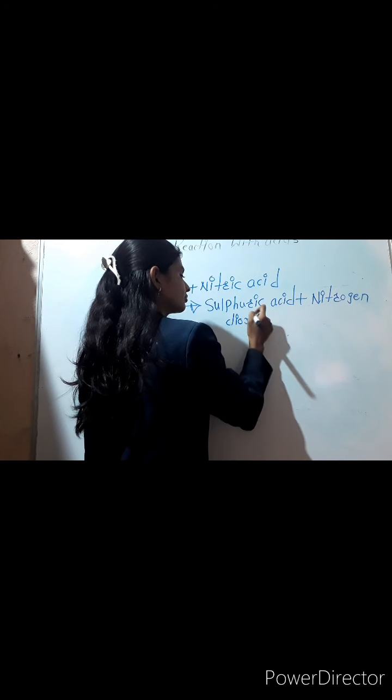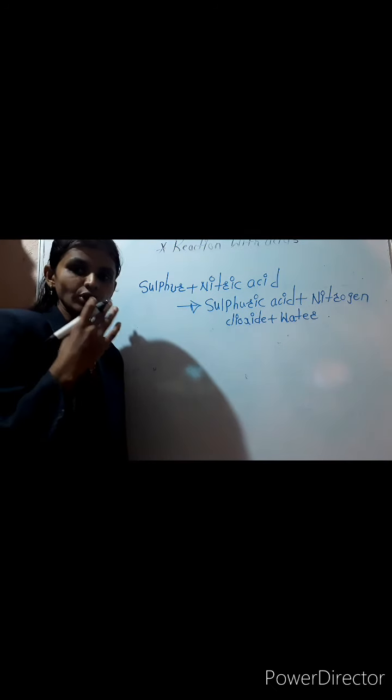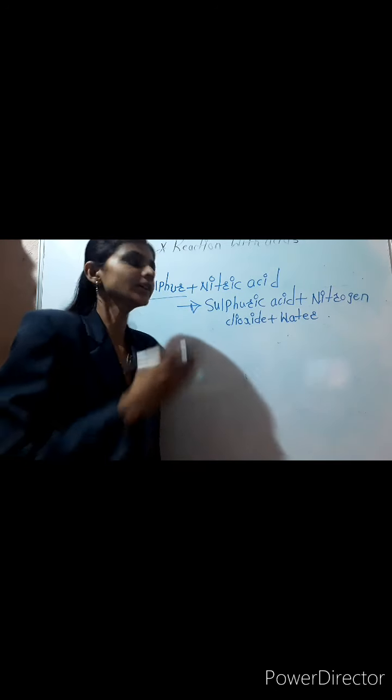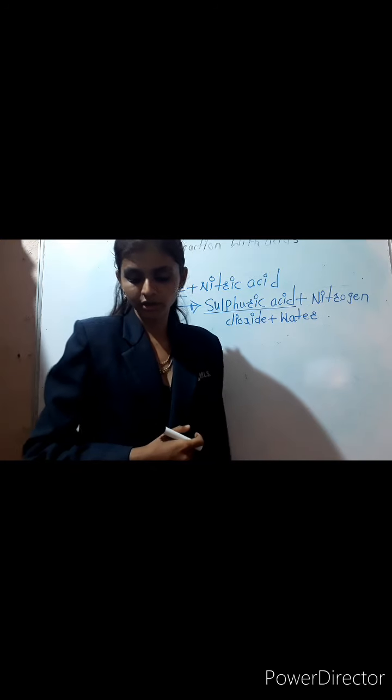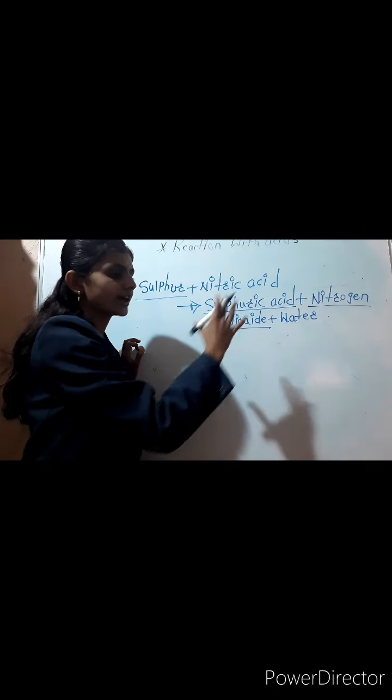So at that time we will get sulfuric acid plus nitrogen dioxide plus water. Sulfur is a non-metal, and when a non-metal reacts with the nitric acid, we will get sulfuric acid first, then nitrogen dioxide and water. So keep in your mind, when a non-metal reacts with nitric acid, we will get sulfuric acid plus nitrogen dioxide plus water.